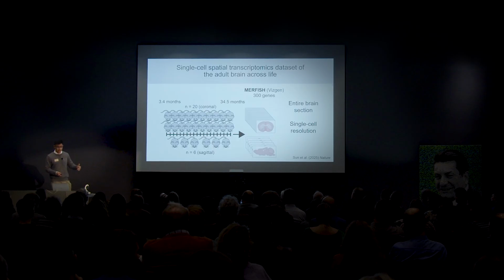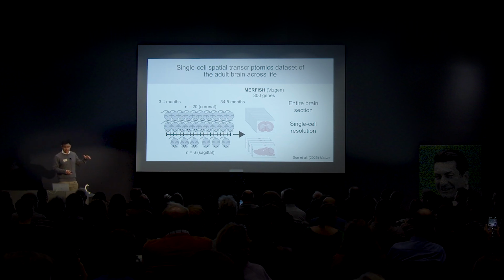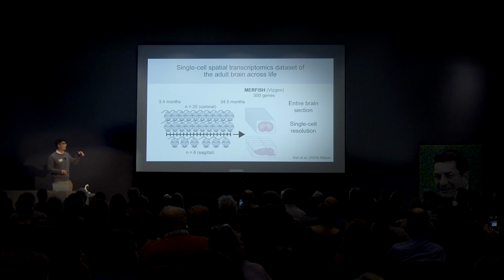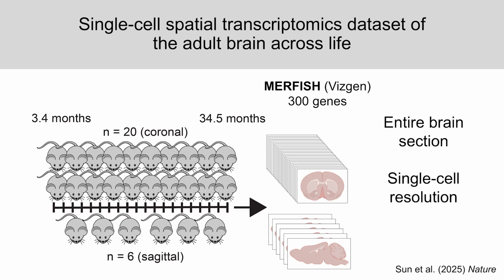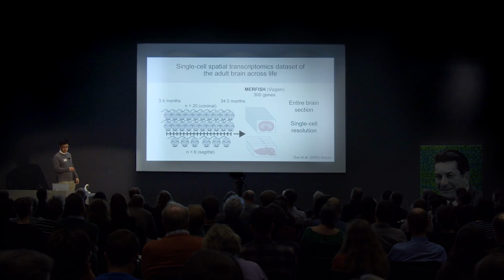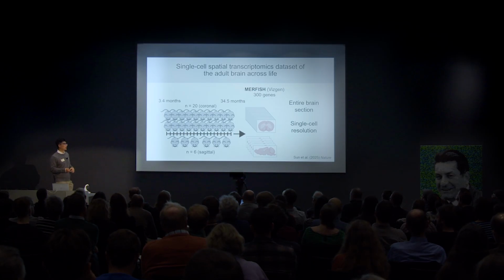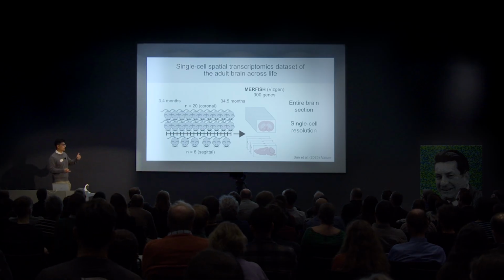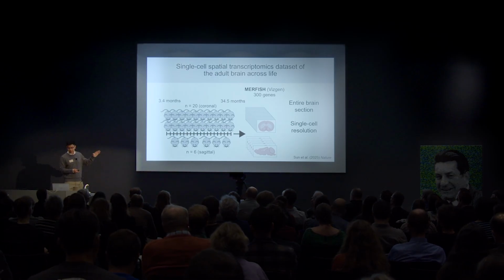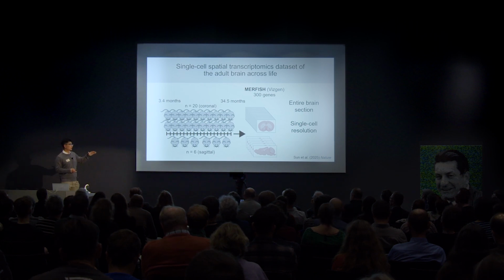To that end, I collected a single cell spatial transcriptomics data set of the adult mouse brain across life. This tiles ages from 3.4 months to roughly 34.5 months. To give you a sense of the span of this age in terms of human equivalent years, it is roughly 20 years to roughly 95 years of human age, profiling roughly 20 ages across the entire lifespan of the mouse. In this case, we used MERFISH technology to measure the expression of 300 genes across entire brain sections, profiling both coronal and sagittal sections, measuring these 300 genes and their expression at single cell resolution.